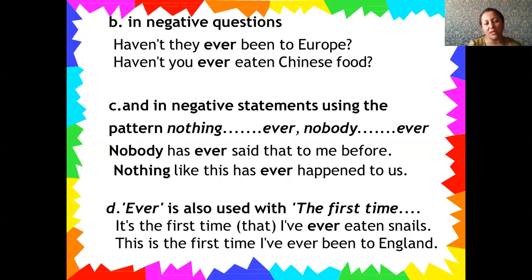Ever is also used with the first time. For example, if you want to describe or explain something that you do for the first time, you can use, it is the first time that I have ever eaten snail. Or, it is the first time, for example, I have ever been to England.